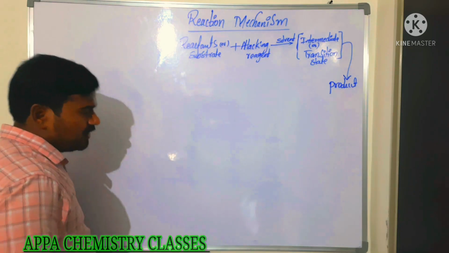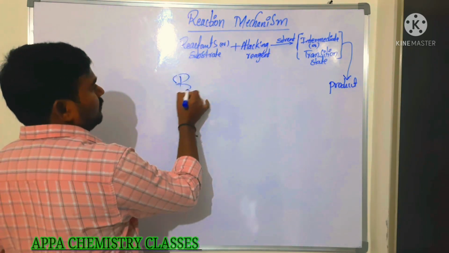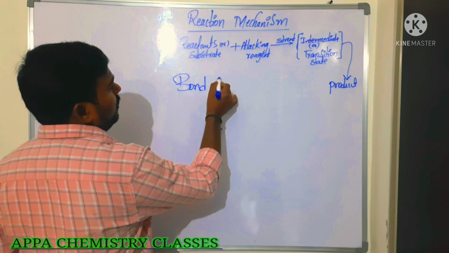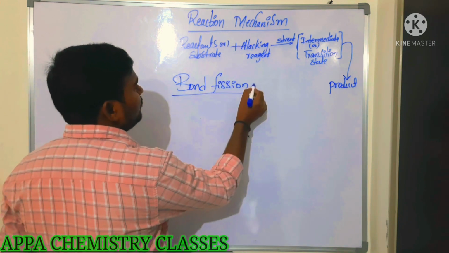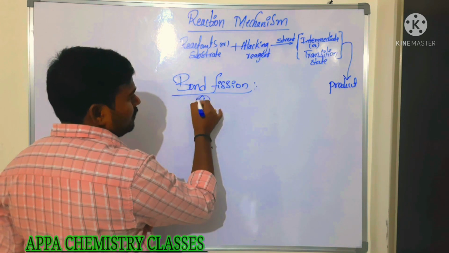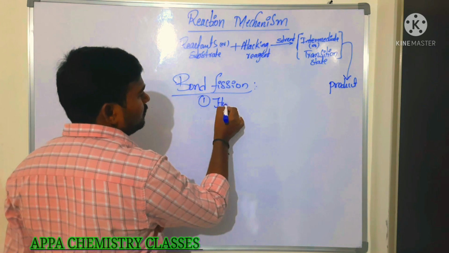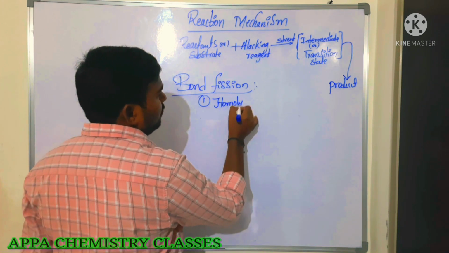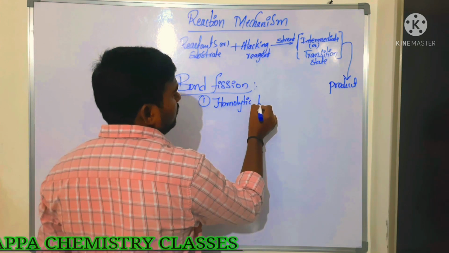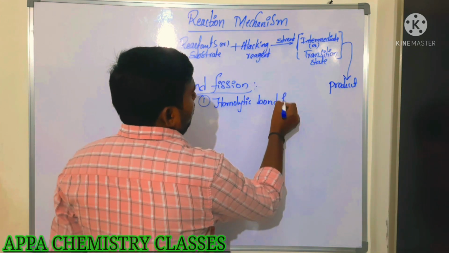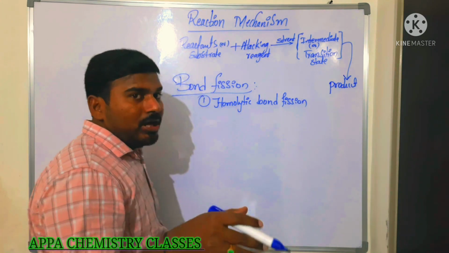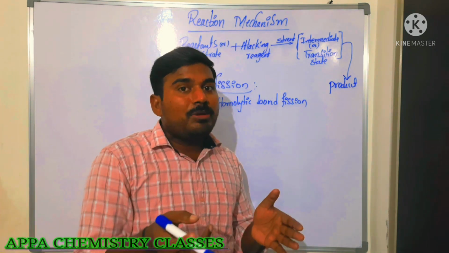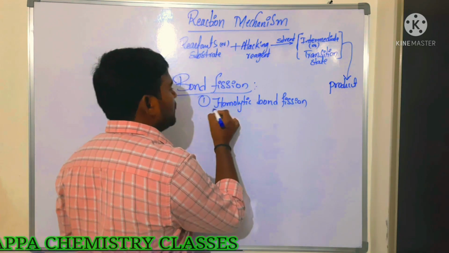So first we are going to see bond fission. There are mainly 2 types of bond fissions. One is homolytic bond fission. And the next one is heterolytic bond fission. What is meant by homolytic bond fission? We are going to see.